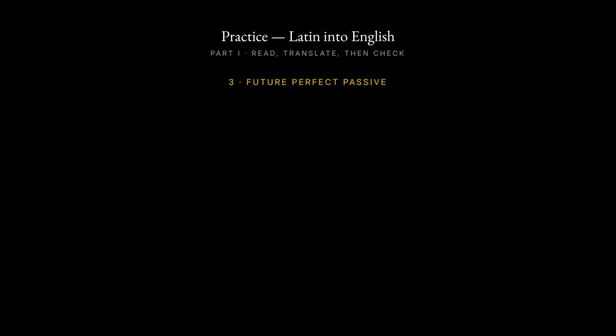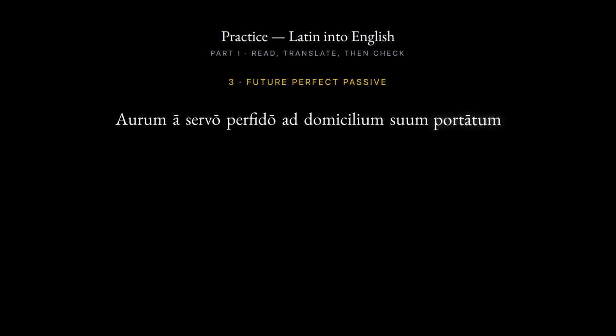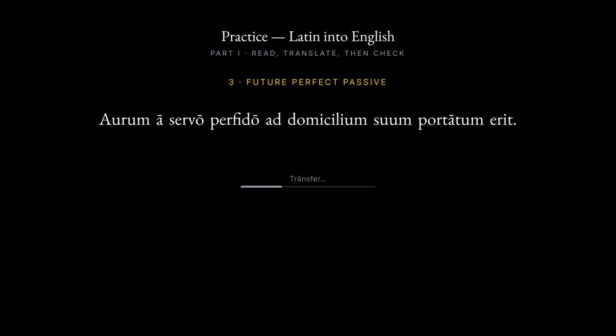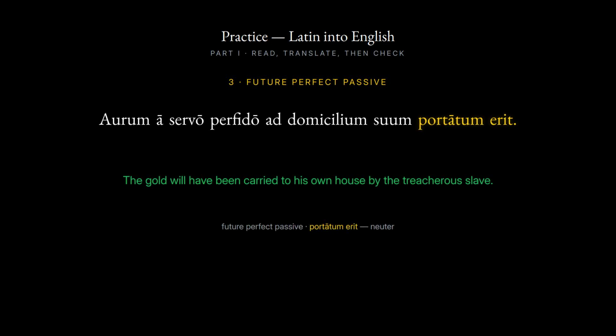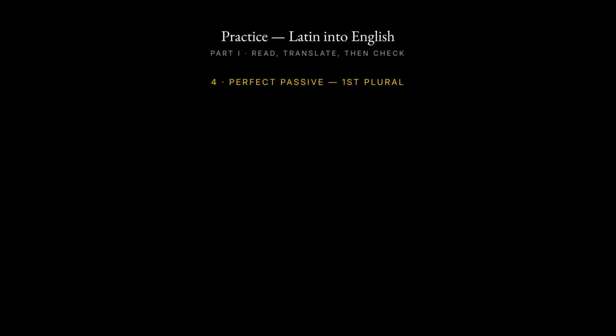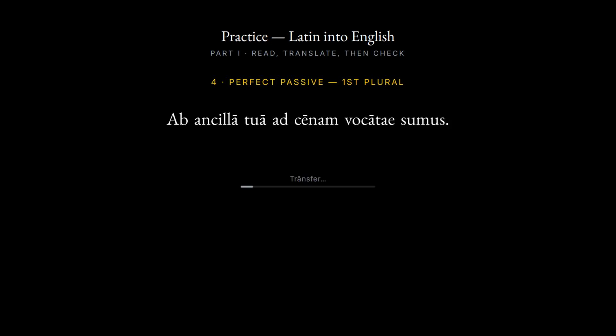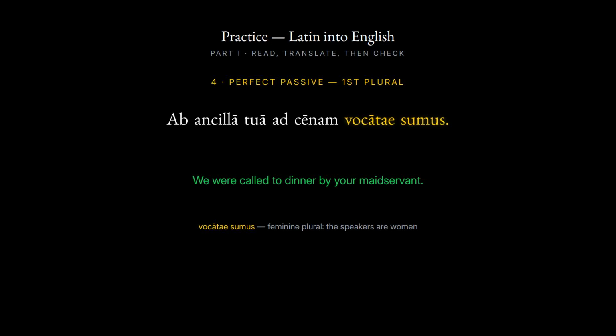Now a future perfect. Aurum ā servō perfidō ad domicilium portātum erit. The gold will have been carried to his own house by the treacherous slave. One more, first person plural. Ab ancillā tuā ad cēnam vocātae sumus. We were called to dinner by your maidservant. The feminine plural ending shows the speakers are women.